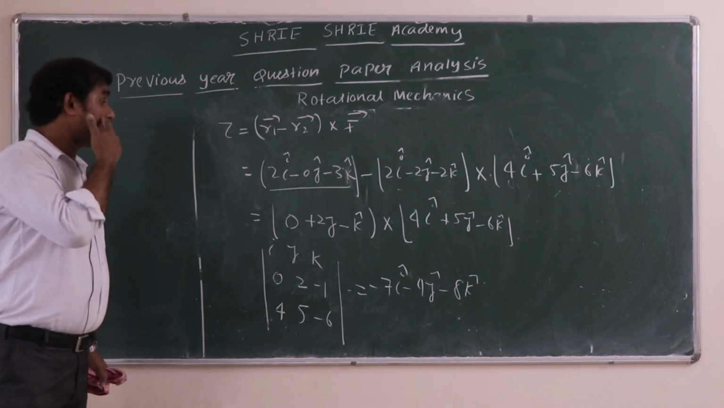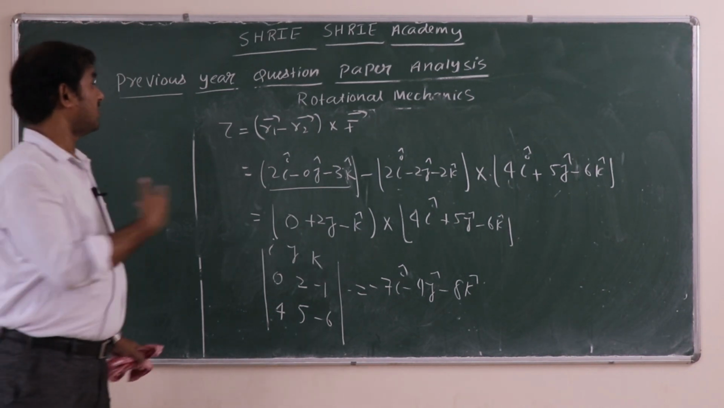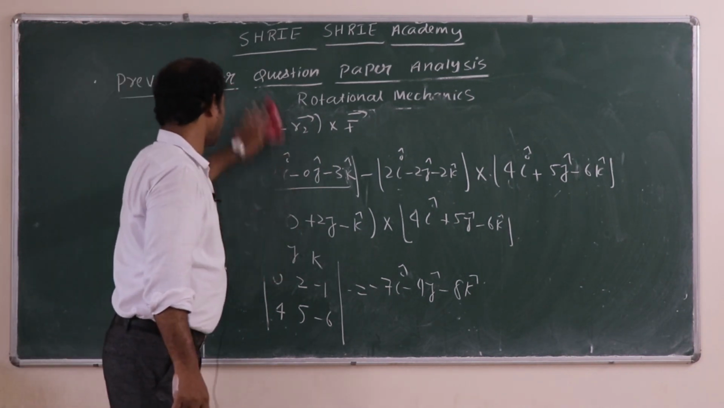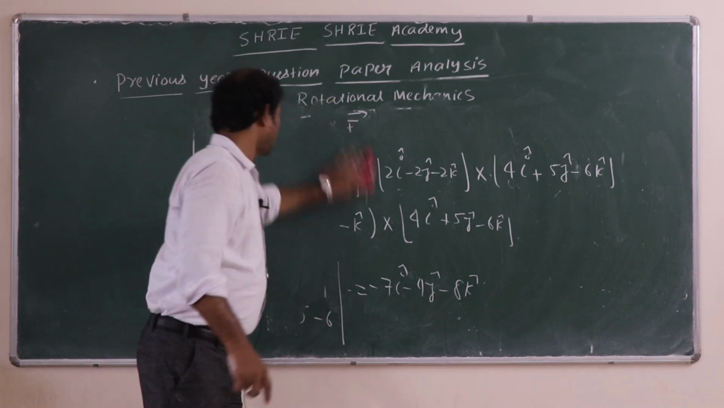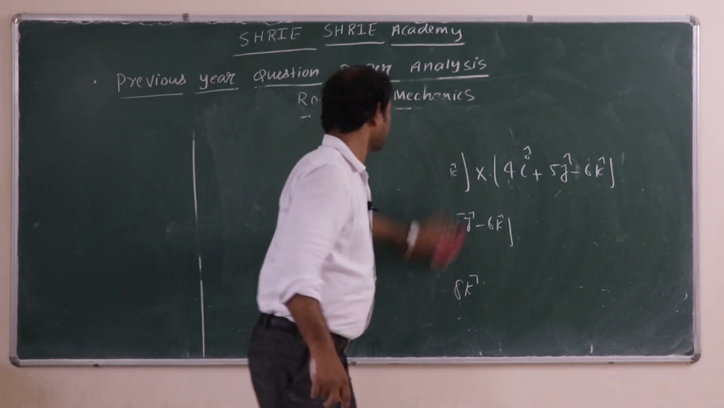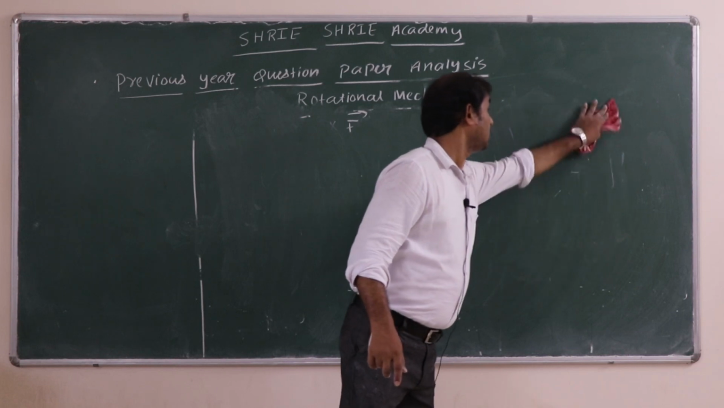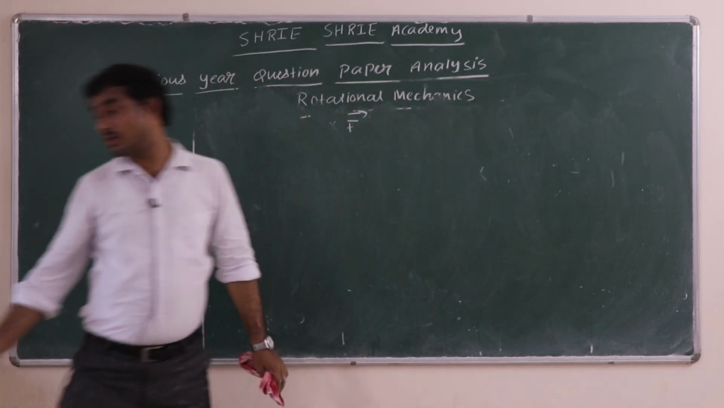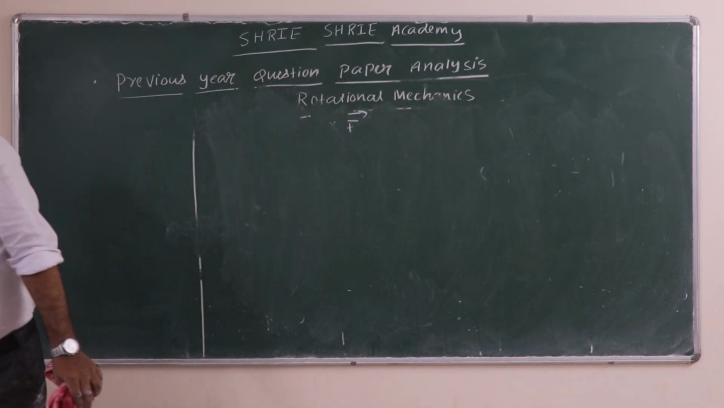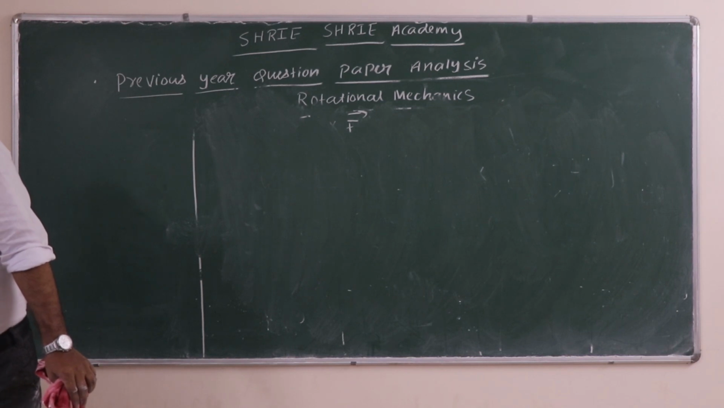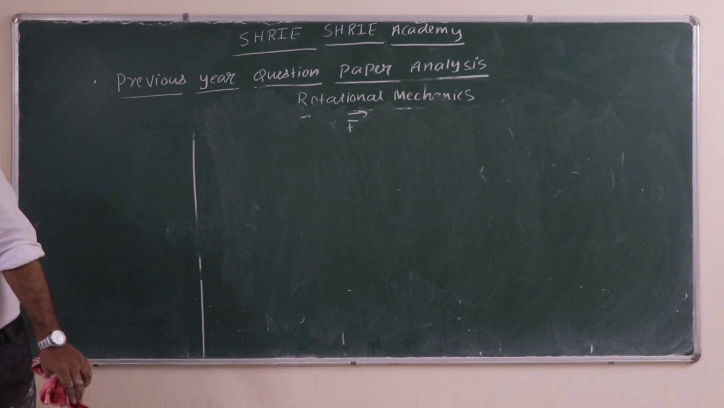So the answer is minus 7i minus 4j minus 8k cap. So this was the third question we had in rotational mechanics. We have seen 3 questions of 2018 from rotational motion, so we have completed those 3 questions of rotational mechanics.